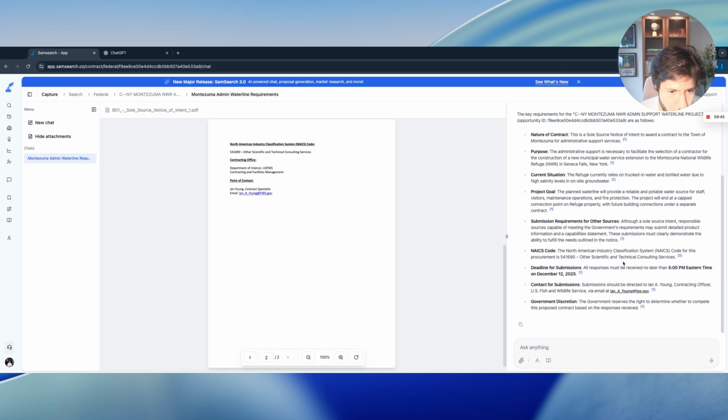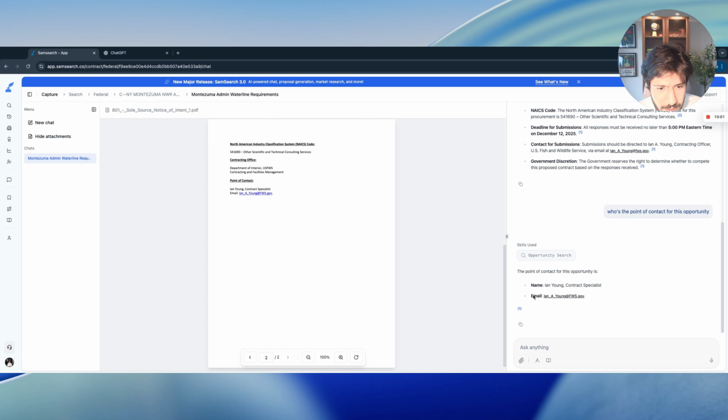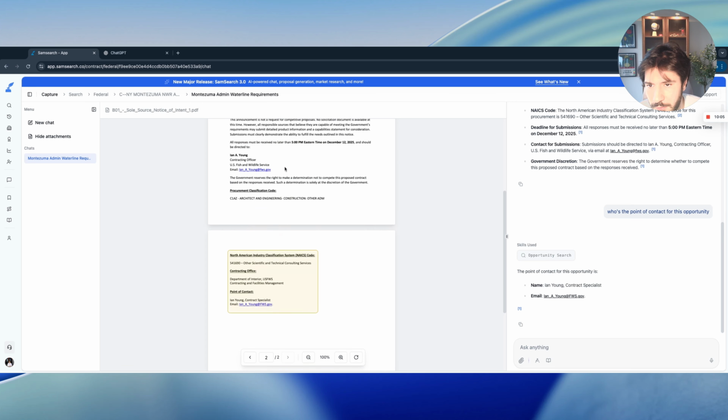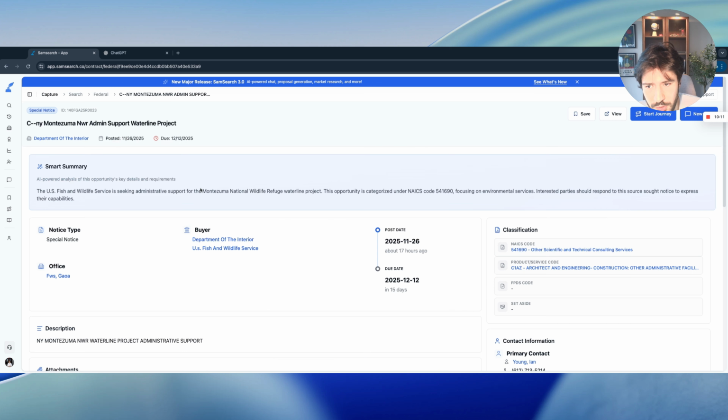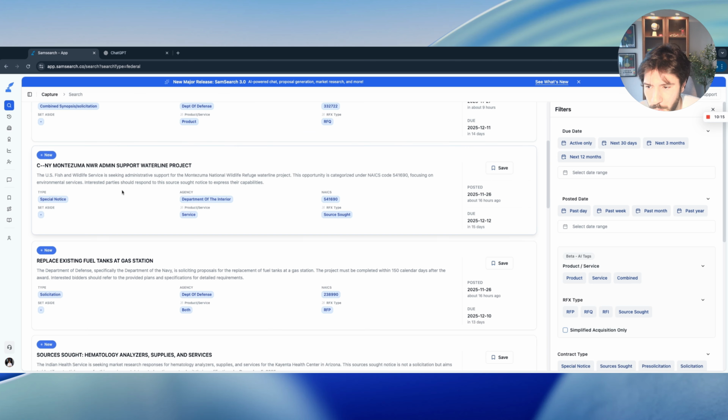Or let's say we want to get the point of contact. Actually, let's just do that. Who's the point of contact for this opportunity? And as you can see here, it pulled that information. But if I click on this, I'll be able to see where it's coming from. Now, the value of this might not be obvious in this specific opportunity because there's only one document and it's a small one. Let's actually go after one that's bigger.